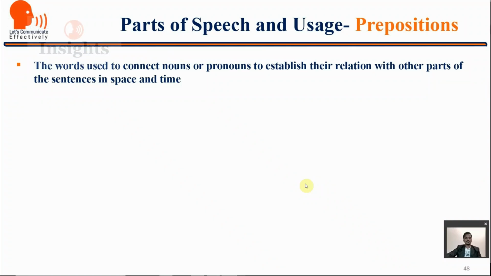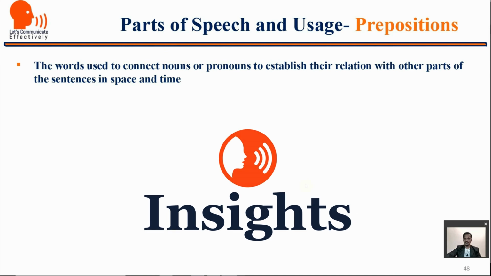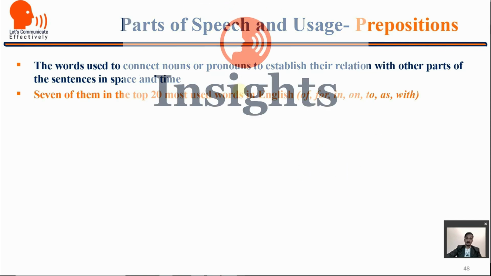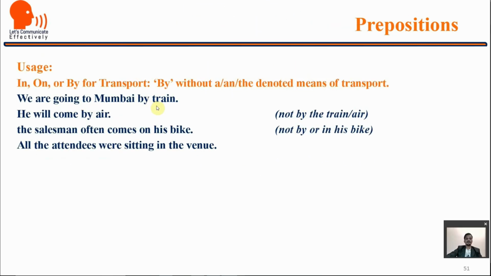The words used to connect nouns or pronouns to establish their relation with other parts of the sentences in space and time are known as prepositions. Out of the 20 most used English words, 7 are prepositions. We are going to Mumbai by train. It is not by the train.